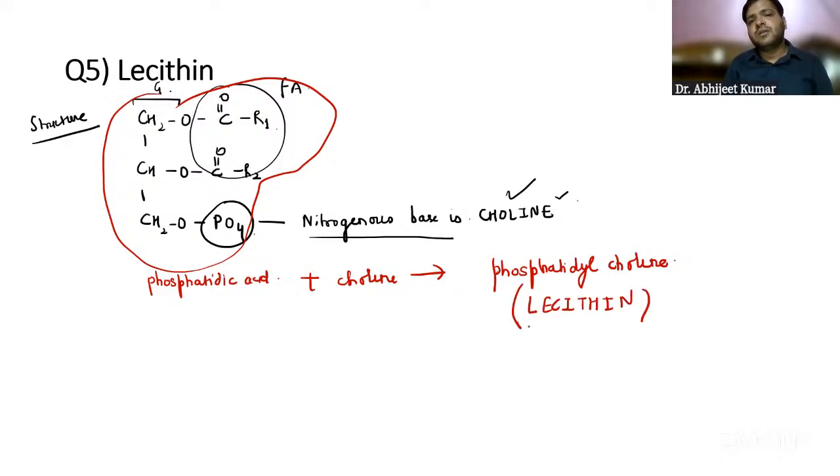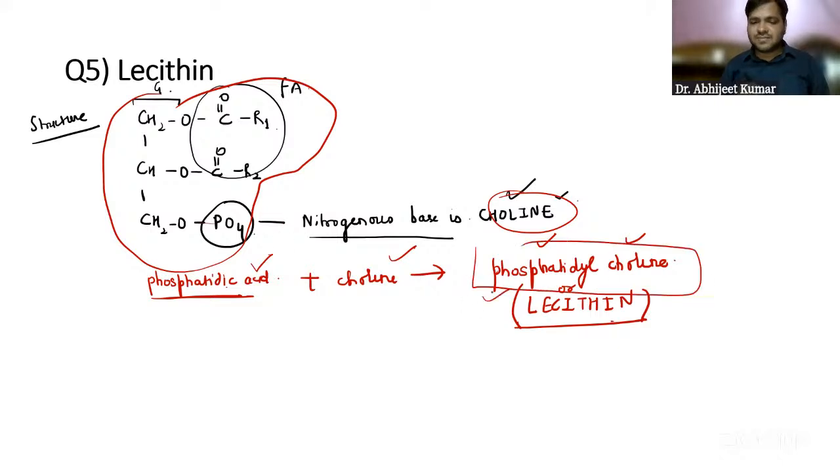Lecithin is also called phosphatidylcholine. I've just told you in the starting also that the glycerolipids are all derived from phosphatidic acid. Phosphatidic acid is without a nitrogenous base, and when the nitrogenous base is choline, and we have the phosphatidic acid, it is called phosphatidylcholine or lecithin.